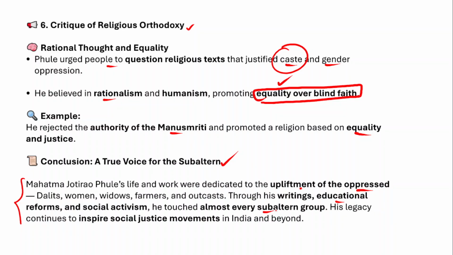Therefore his legacy continues to inspire social justice movements in India and beyond. After his huge contribution for the upliftment of the marginalized sections, there were other social reforms inspired by him all across India. This is how you have to write a positive conclusion in the answer.